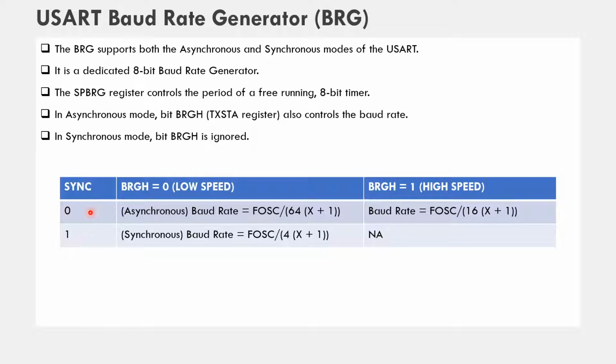In the synchronous mode, when SYNC is 1, the baud rate is equal to FOSC divided by 4 times (x plus 1). So the SPBRG register is responsible for generating the clock pulses for both modes. But in asynchronous mode, we need to take care of the two options, whether BRGH is equal to 0 or equal to 1.